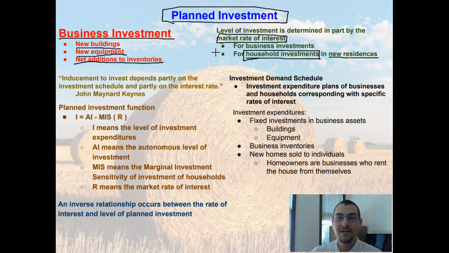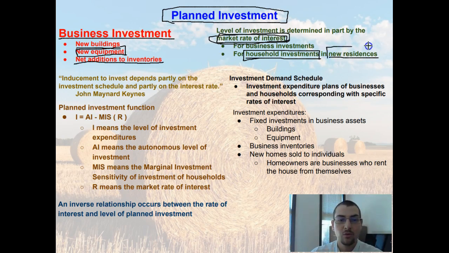So think about it this way. You take out a $5 million loan and you have a high interest rate, and by the time it's all said and done, you're paying over $1 million in interest. Well, that $5 million building just cost you $6 million. So the amount of buildings and equipment that you're going to buy is definitely going to be affected by that interest rate, because the higher the interest rate, the higher the cost, and the less likely you are to buy that particular investment. Because for you to engage in an investment, you're expecting it to make you money in the long run, and the higher the cost, the less likely you're going to make money off of that.